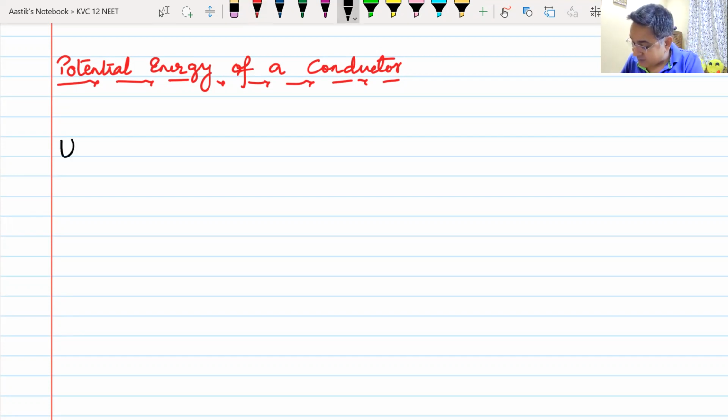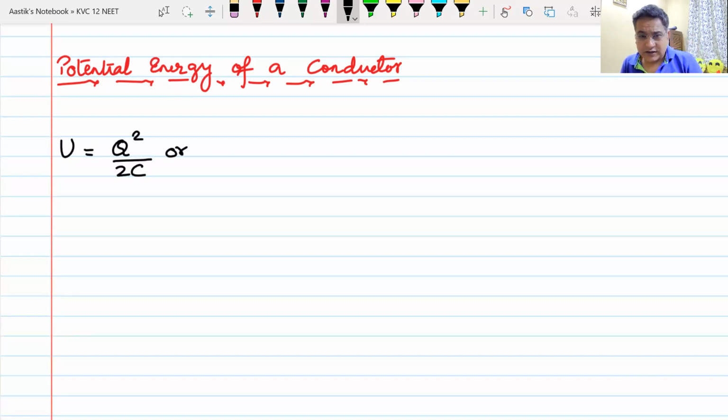So from there you can find out the energy. You don't have to understand how this formula comes. You just have to remember the formula. You can write it in 3 ways. Q square by 2C. What is Q and what is C? Q is the charge and C is the capacitance. Correct. That is the first formula.